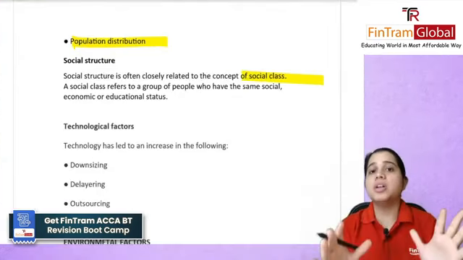Alright, next we move on to talking about ethics in accounting and business. Now this is also an important topic. So here what did we see? Ethics is basically a system of moral principles which examines the concept of what is right and what is wrong. So here we talked about various approaches to ethics and various theories.